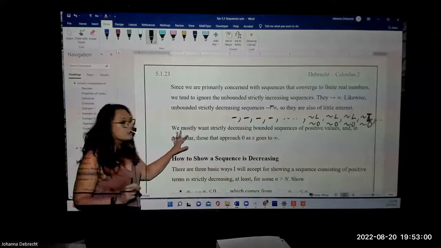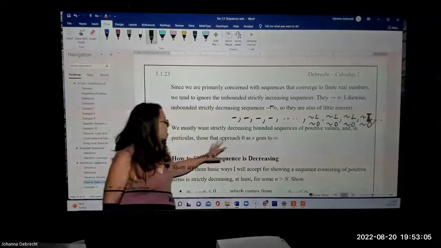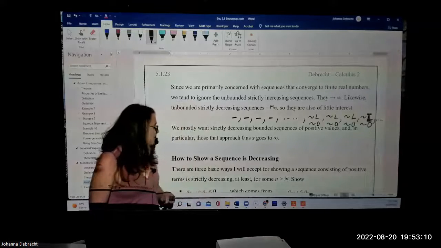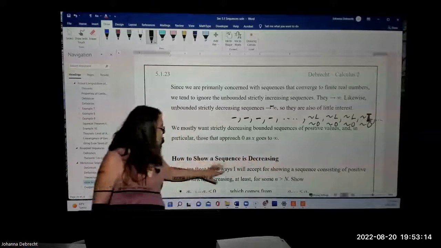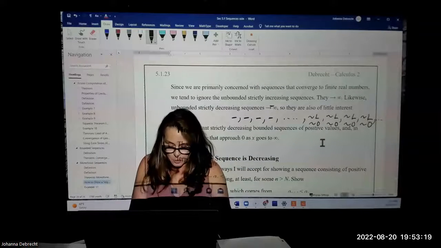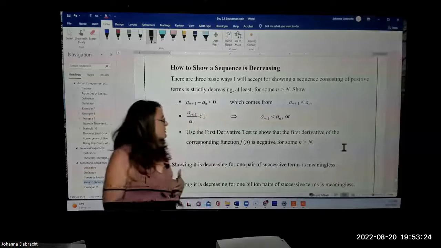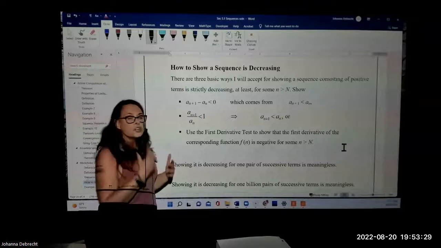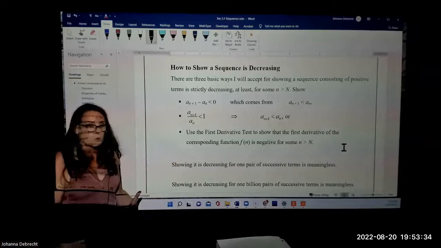So we are primarily interested in strictly decreasing bounded sequences where the limit of the sequence is going to 0 as the subscript goes to infinity. Now, because we're interested in that type, we want to know how do we show that a sequence is decreasing? There are 3 basic ways that I will accept from my students to show that a sequence is decreasing. These all show the same thing. The first 2 are equivalent to one another, but the third one, of course, is not.